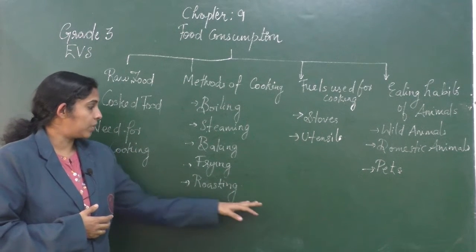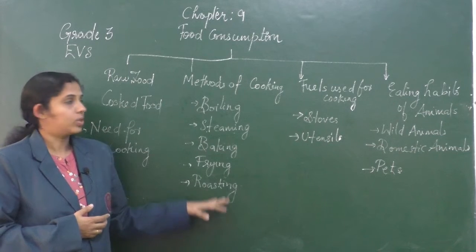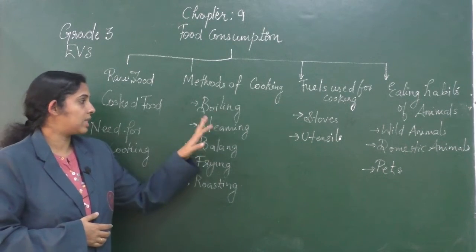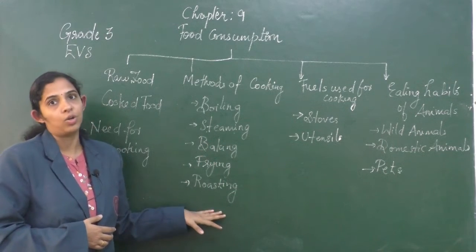So this barbecue is an example of roasting. So those are the general five methods of cooking food: boiling, steaming, baking, frying and roasting.